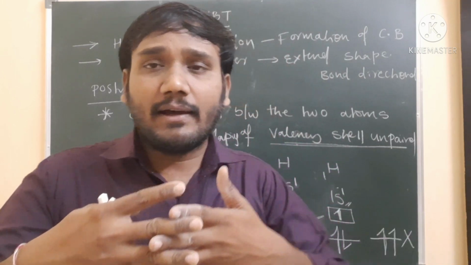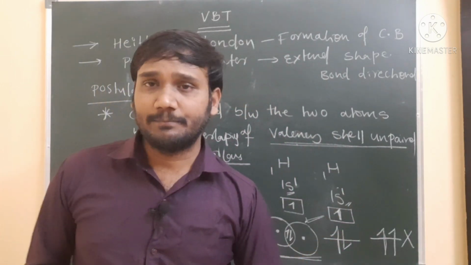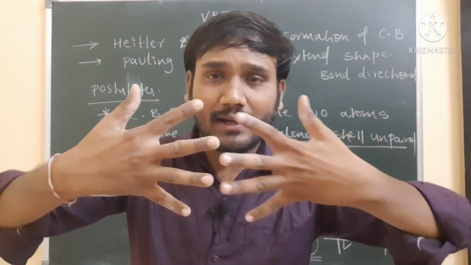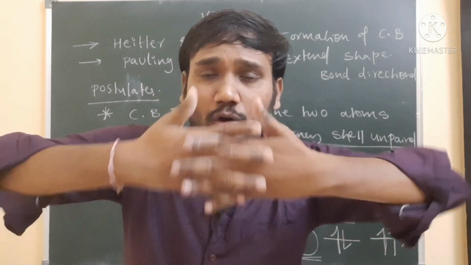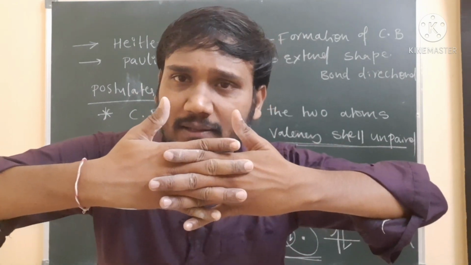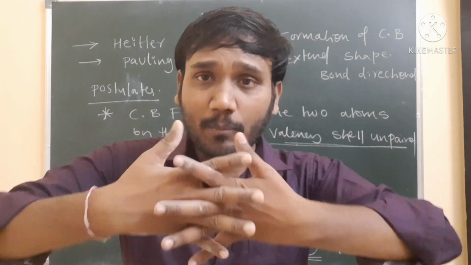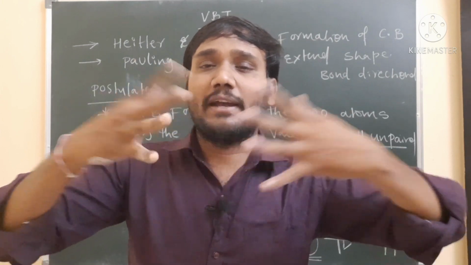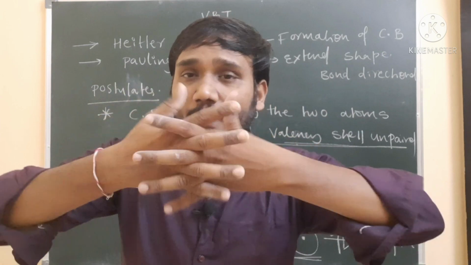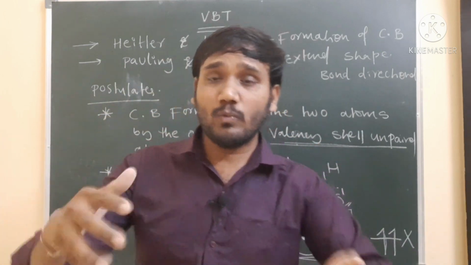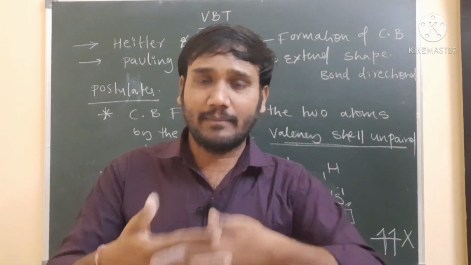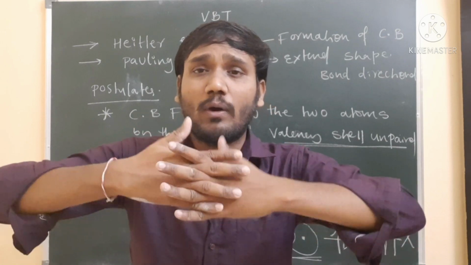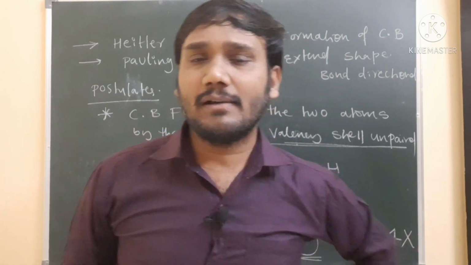Depending on the extent of overlapping, we can decide the strength of the bond. For example, I am taking one orbital and another orbital, and the two atomic orbitals overlap each other. Now if I want to break this bond, I require more energy, because the overlapping is very large. If the overlapping is very small, we can break it very easily. When the orbitals overlap very closely, the extent of overlapping is very large, and at that time the strength of the bond is very high.